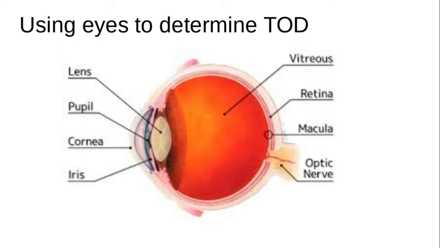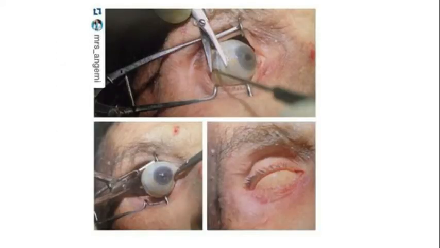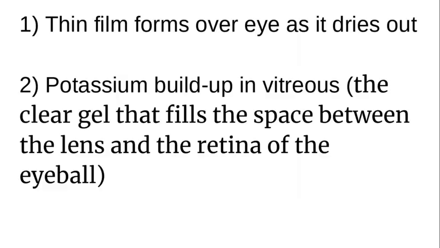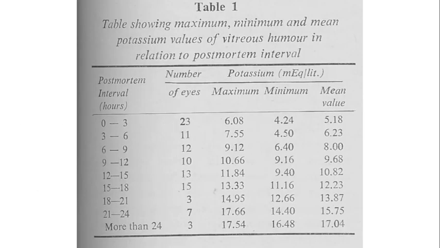And potassium is going to build up at a fairly specific rate after death. So here is a medical examiner or pathologist, somebody performing an autopsy, removing that eye to get at the vitreous humor to take a potassium sample. And here's a chart, and I'll go back to this in a minute. Here's a chart that shows the potassium buildup. So it's very, very specific.